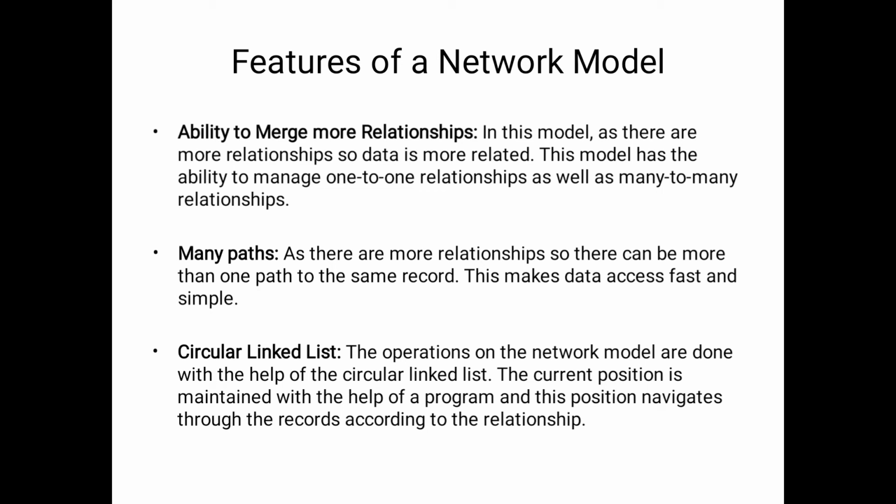Here the operations on the network model are done with the help of the circular linked list. The current position is maintained with the help of a program, and this position navigates through the records according to the relationship. Based on our aim we can communicate from any child to any other child.